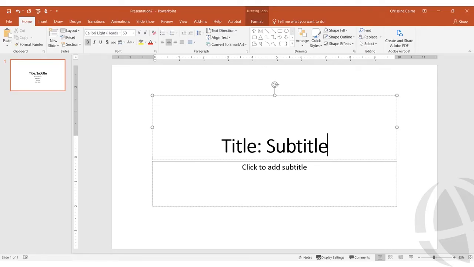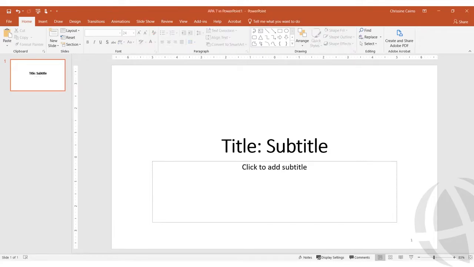The placeholder for a subtitle in PowerPoint is below the title, but here's a tip for an APA-style presentation. Use that subtitle placeholder for the other elements needed on this slide, and instead put the subtitle after a colon in the title box. On a paper, the title page is double-spaced, but just as we adapt the font size to what is best for a slideshow, we can adapt spacing to the slide. I'm going to keep the default spacing for this title slide layout.